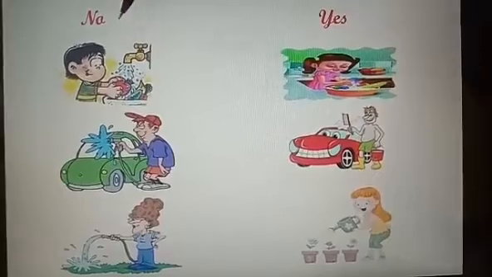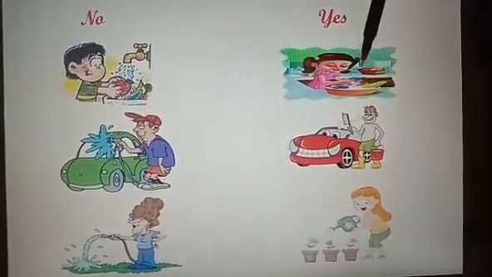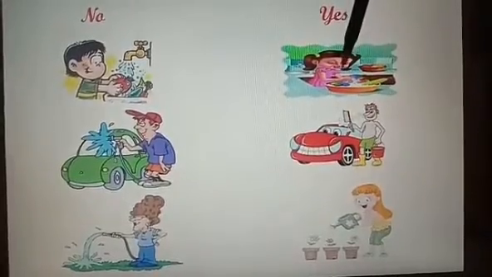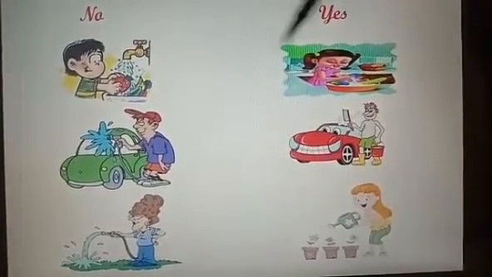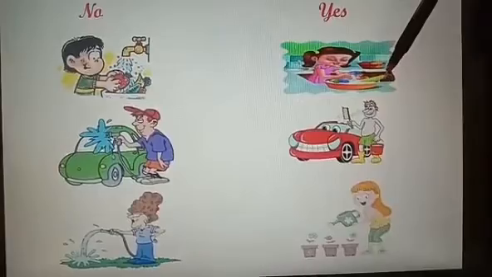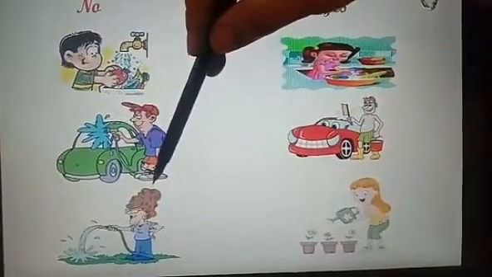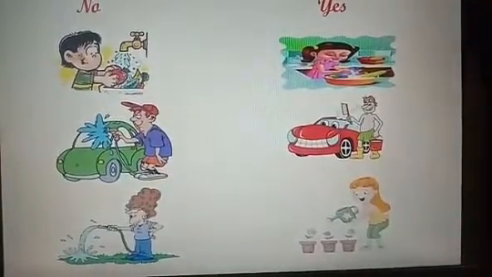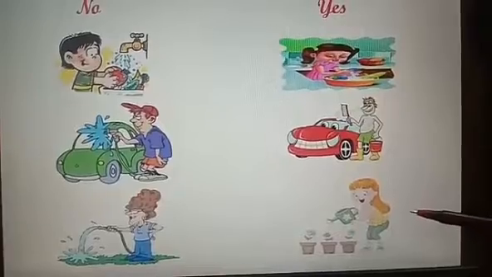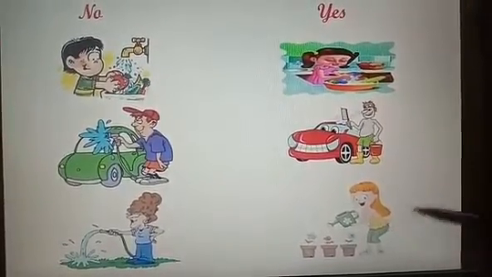Should we wash fruits and vegetables in running tap? No. We should wash fruits and vegetables in a bucket to save water. Is it good to wash car with the pipe? No. Instead, we can wash the car with the help of bucket to save water. Should we use pipe to water plants? No. Instead, we should use a bucket to water the plant. So in this way, we can save water.